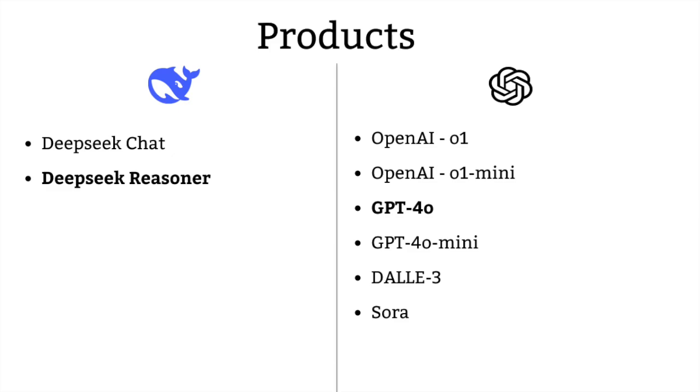They have DALL-E, which is basically for image generation. They have Sora, which is a more recent product used for video generation. They also have a lot of other stuff, including text embedding models, but we're not going to get into the details of that. We're just giving a short list of the products they provide.